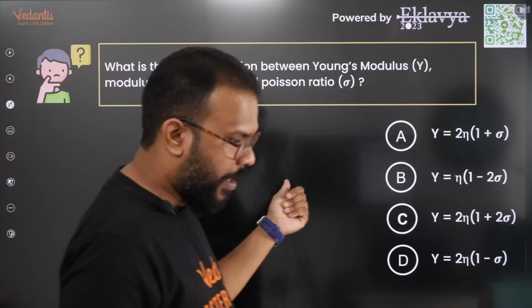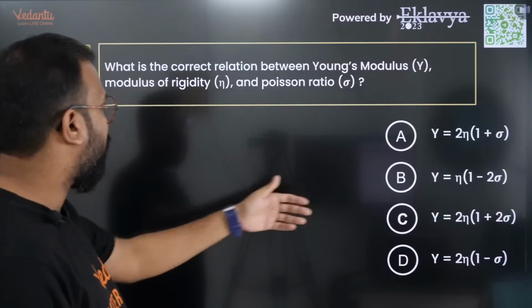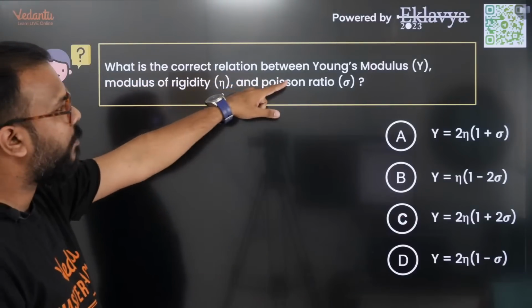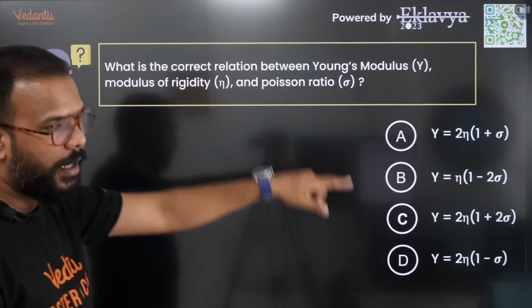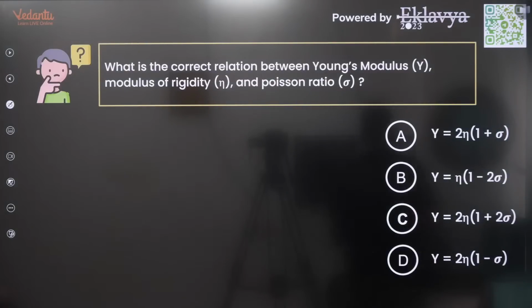Now quickly tell me in the chat box, because this is something which everybody should already know. This is a straightforward expression. What is the correct relation between Young's modulus, modulus of rigidity, and the Poisson ratio? I want you to tell me in the chat box quickly. A chance for all of you. Y is Young's modulus, eta is the modulus of rigidity, and sigma is the Poisson ratio.